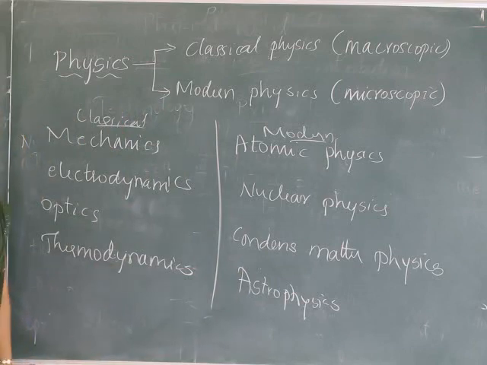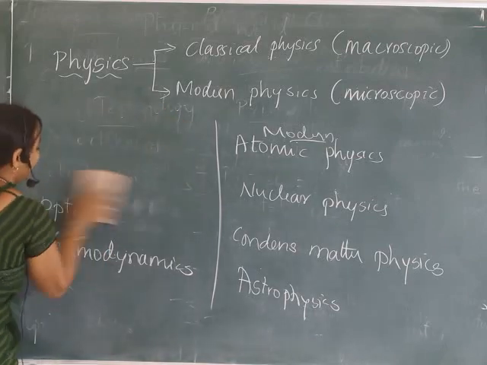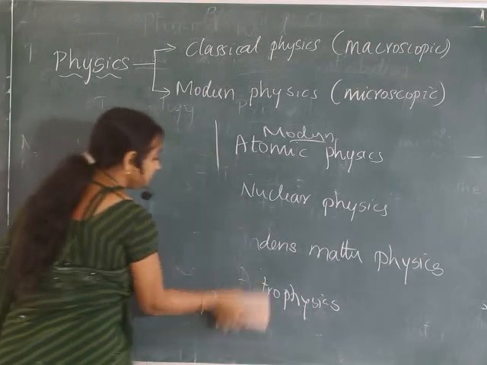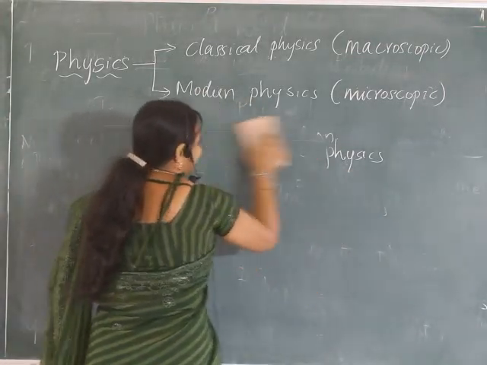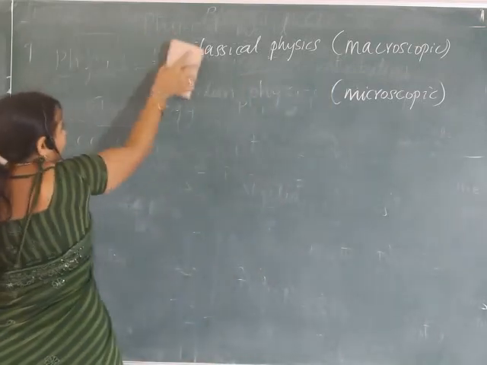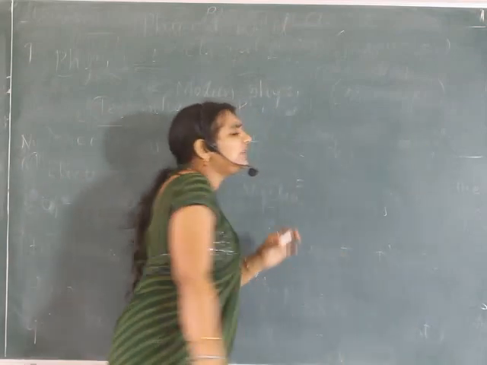The next concept we are moving to is the phenomena included in the macroscopic domain and the microscopic domain. Before that, in physics we deal with small sizes and also large sizes, so the scope of physics is vast.